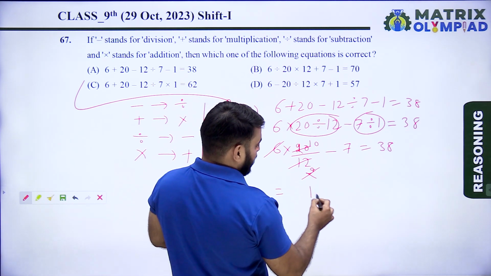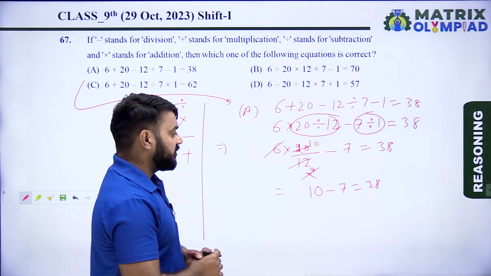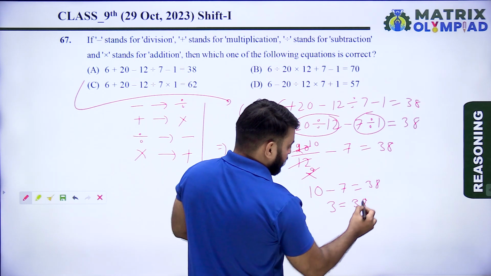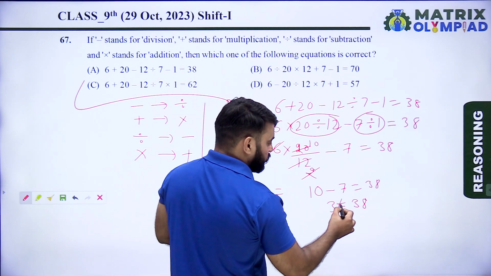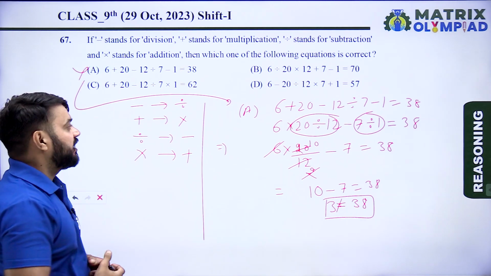So 10 minus 7 is equal to 38. 10 minus 7, it means 3. 3 is equal to 38. So 3 is never equal to 38. It means option A is the incorrect option.